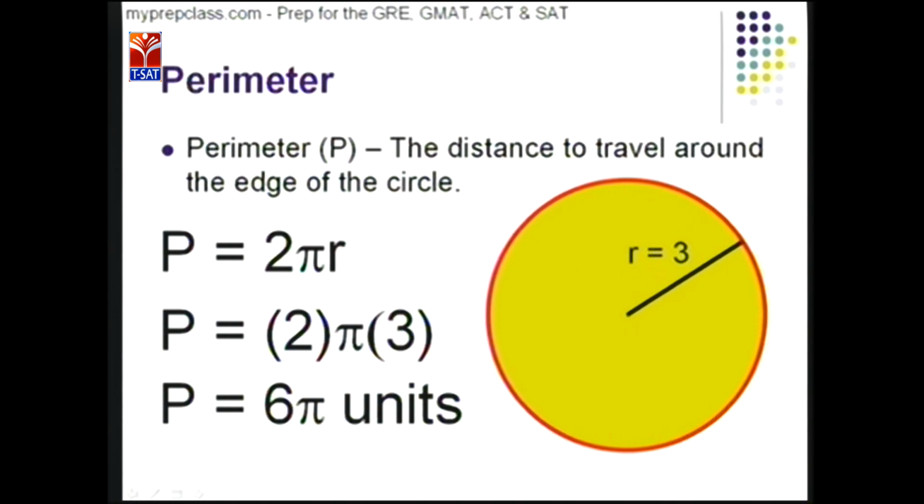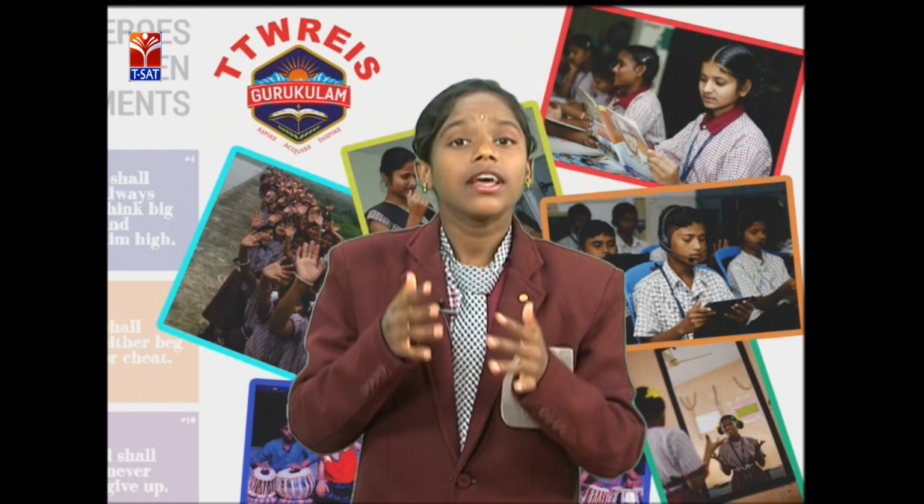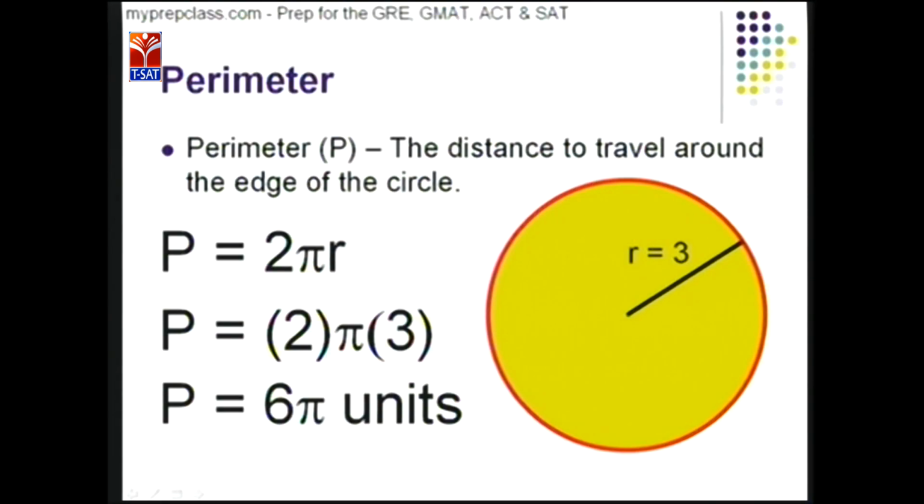In the figure we have a radius equal to 3. Using the formula for the perimeter of a circle, P equals 2 pi r, here we have the radius value, that is 3. So 2 into 3 is 6.